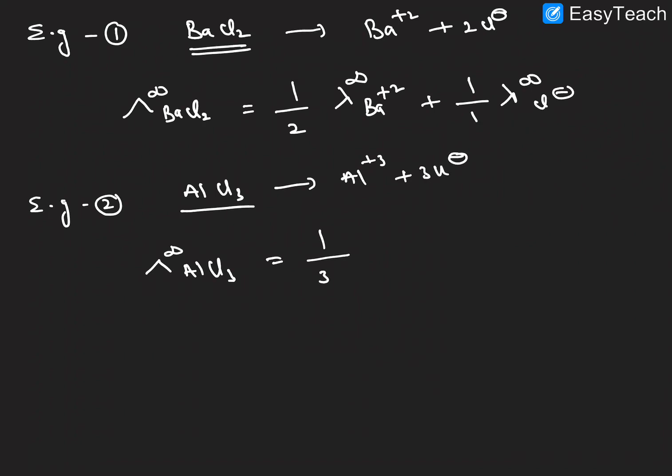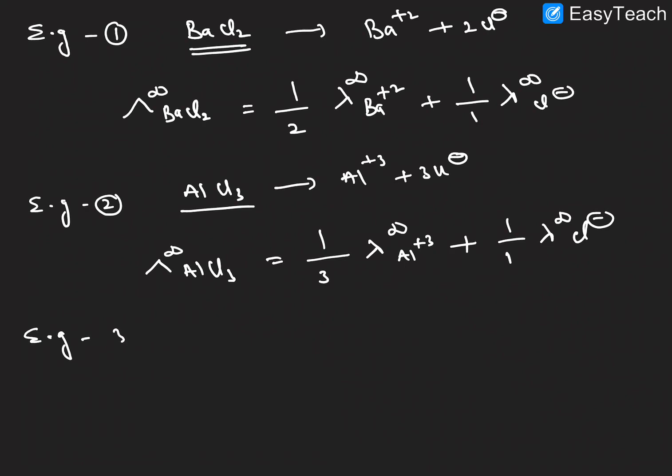The charge of the cation is 3, and lambda infinity of aluminum plus 3, plus 1 by 1, the charge of chlorine is 1, and lambda infinity of the anion, Cl minus ion. This is the representation of AlCl3.